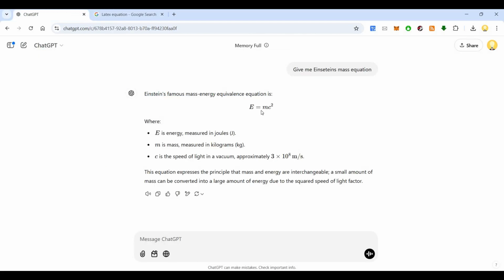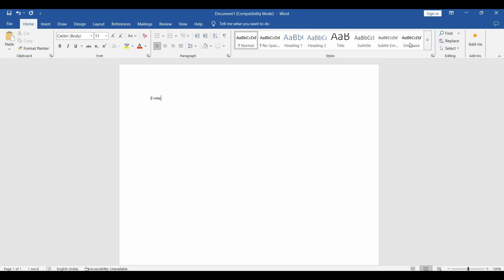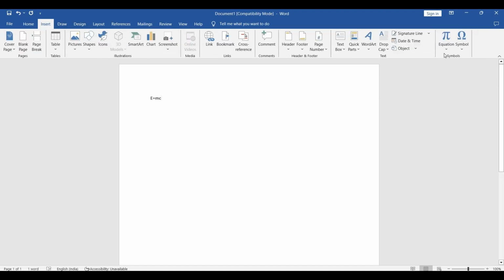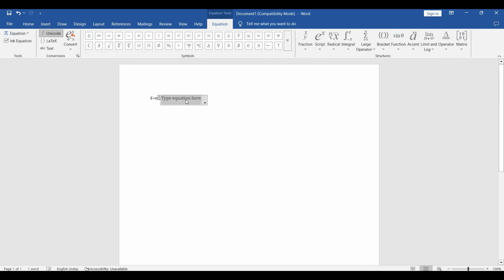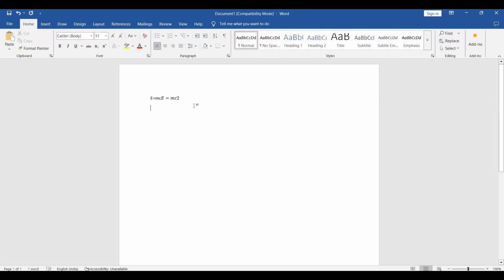Now if I want to copy paste this there, I can do that in multiple ways. First, I'll just go here and come to something known as equations. You see equations here. Let me show you. Insert, then you will have equations, right? Now here there is this insert new equation. I can type in the equation here. Okay, so I just type it in and say enter, right? Now it comes as E is equal to mc square.